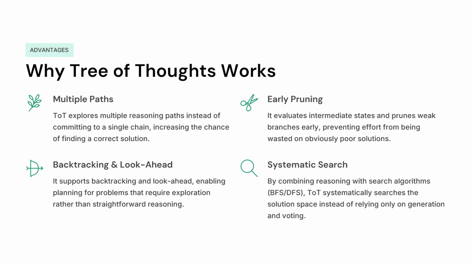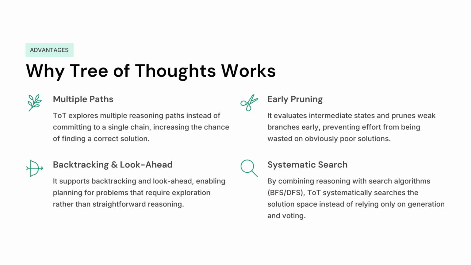So why does the Tree of Thoughts approach work pretty well? The first reason is that we are taking into account multiple paths. Just like self-consistency, we are taking into account multiple paths, which decreases the chances of us reaching a wrong answer.